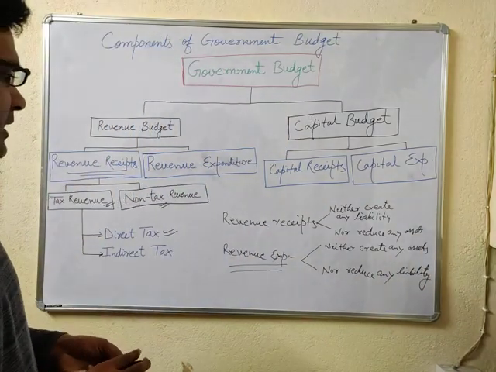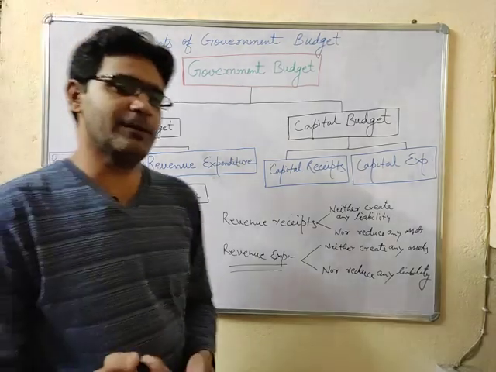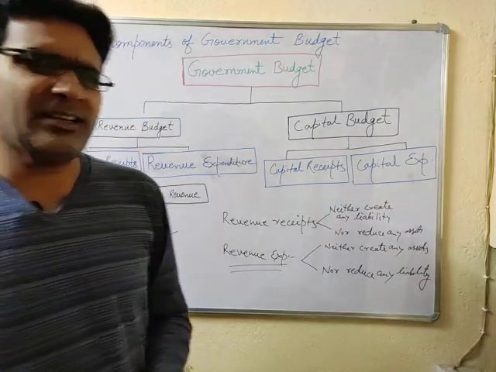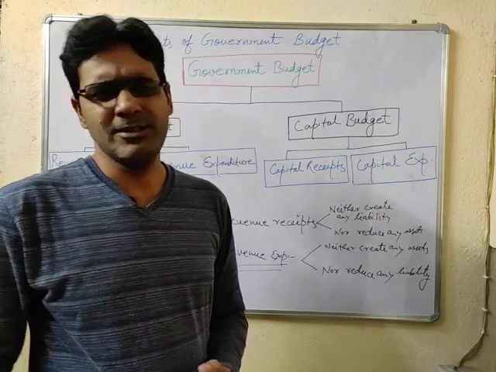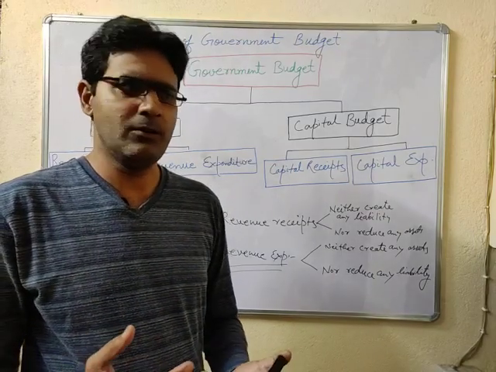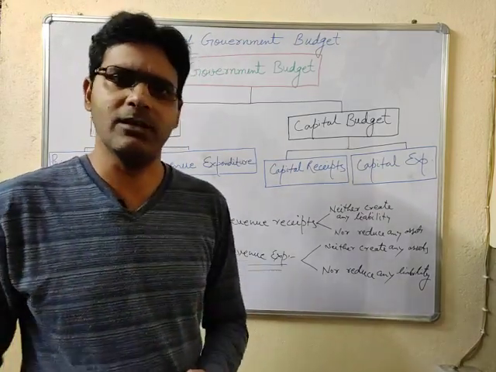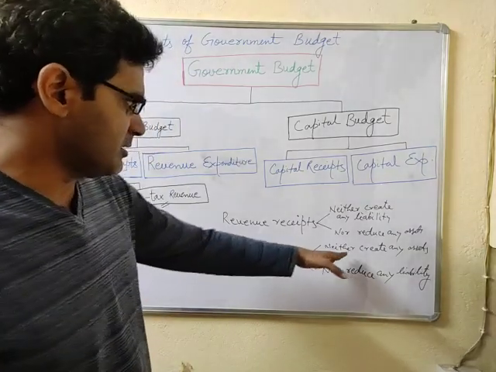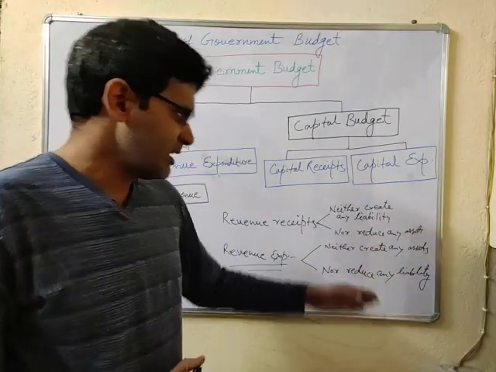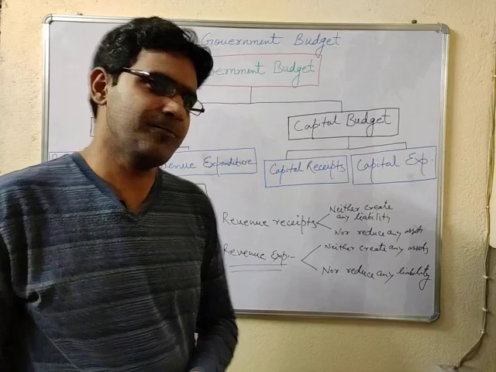So these are the revenue expenditure. For example, interest paid by the central government on the loans which they have taken earlier. It is neither creating any assets nor reducing any liability.